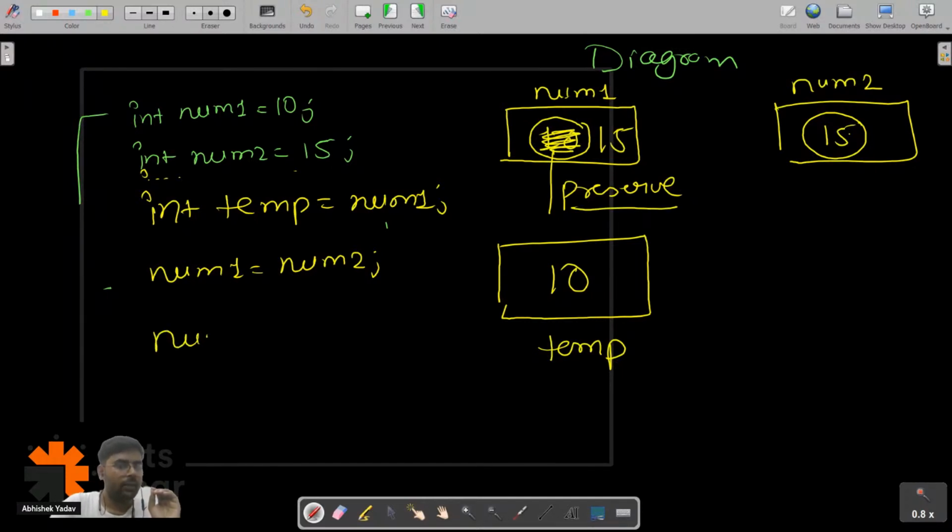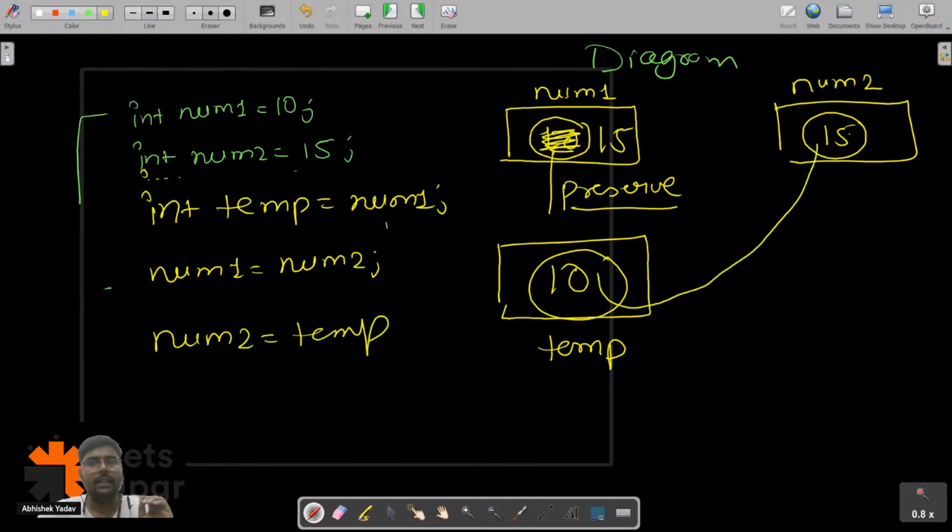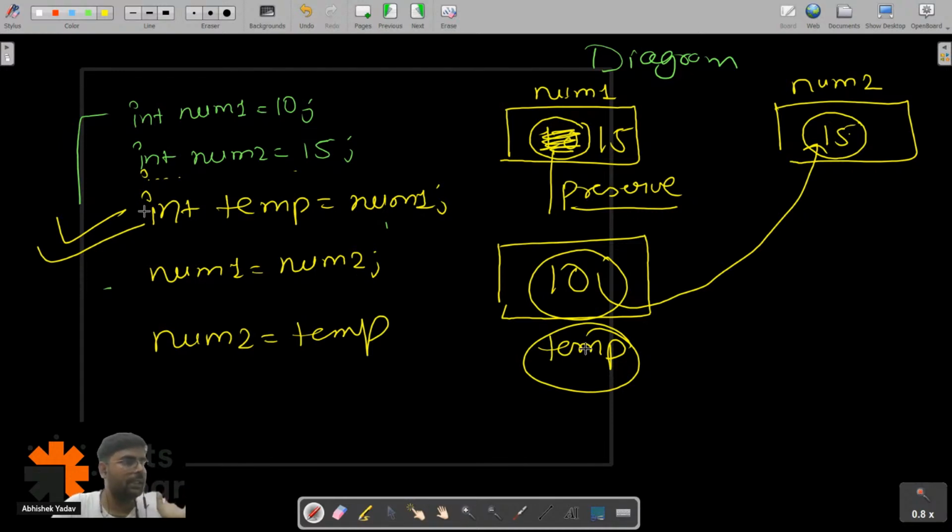And after that, inside num2 I will write temp. So I will take the data and store it here, because I have the copy of num1 inside temp. Everyone is clear till this point why I'm using a third variable? What is the need of using a third variable?